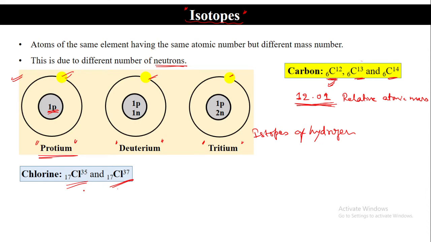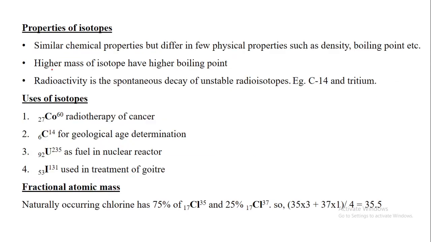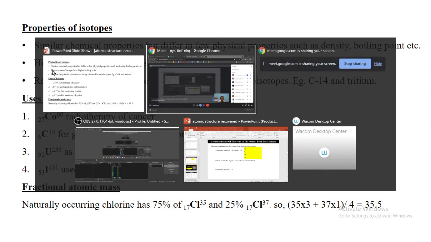What happens in nature is, both chlorine 35 and chlorine 37 are almost equally abundant, and therefore when we are giving the mass, the average of these is coming to something in between. That is the isotopes. Here the properties of isotopes is very important. They have similar chemical properties but different physical properties, such as density, boiling point, and so on.